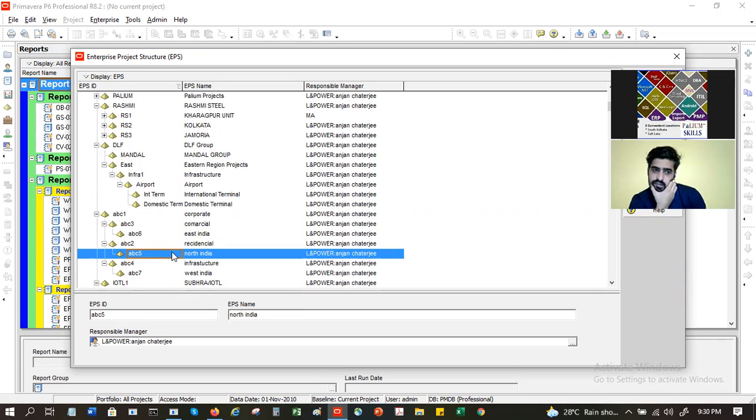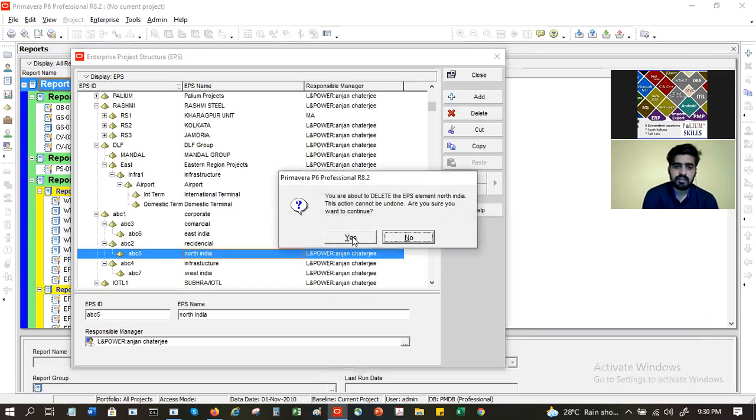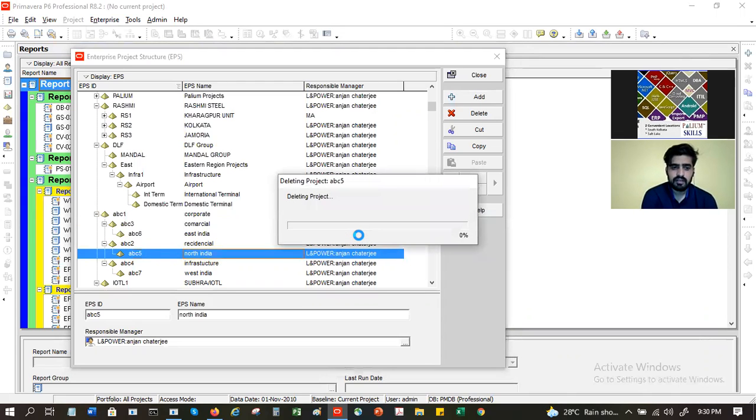Now, when you are doing anything in the system, first thing, if you want to add another one, you can click on this add. This is add, this is delete. Suppose I want to delete this North India, I will say delete. And it will get deleted.